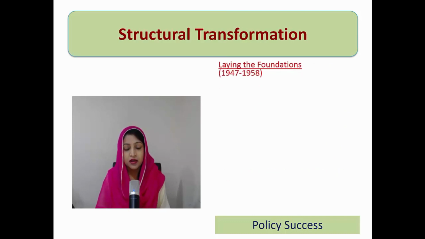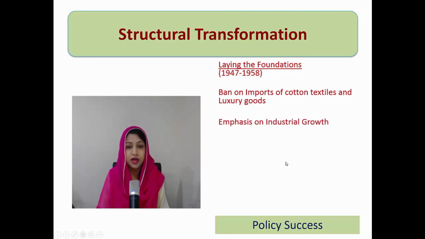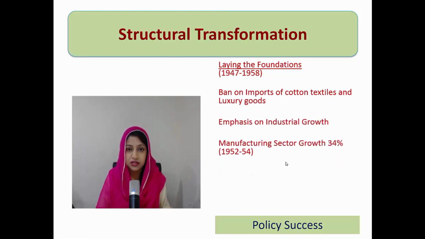So in the policy success, those policies which we had gained towards the Pakistan economy at that time, the focus of Pakistan's development policies was towards industrial growth, as we had a negligible level of industrial base at that time period. So as a result, manufacturing sector of Pakistan in 1952 around showed remarkable progress and 34% growth, which was ever highest at that time period among all the world. So secondly, Pakistan adopted in 1952 import substitution industrialization. According to that, Pakistan put a ban over the luxury goods imports and import of cotton textiles. So these steps basically proved to be very fruitful later on for industrial sector development in Pakistan economy.